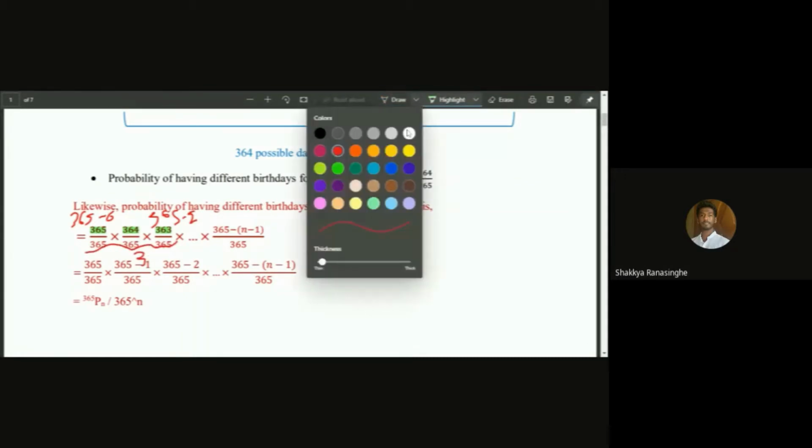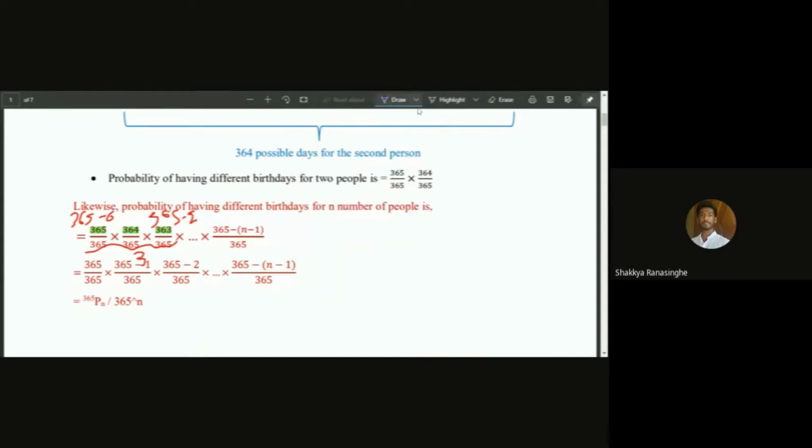And if we consider all the way up to n number of people, this should be n minus 1, right? Because over here it's 365 minus 0, but there is already one person.